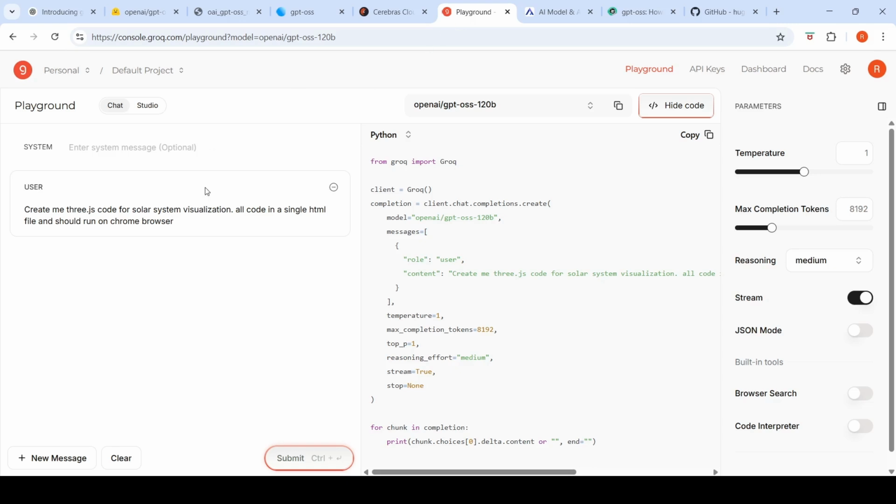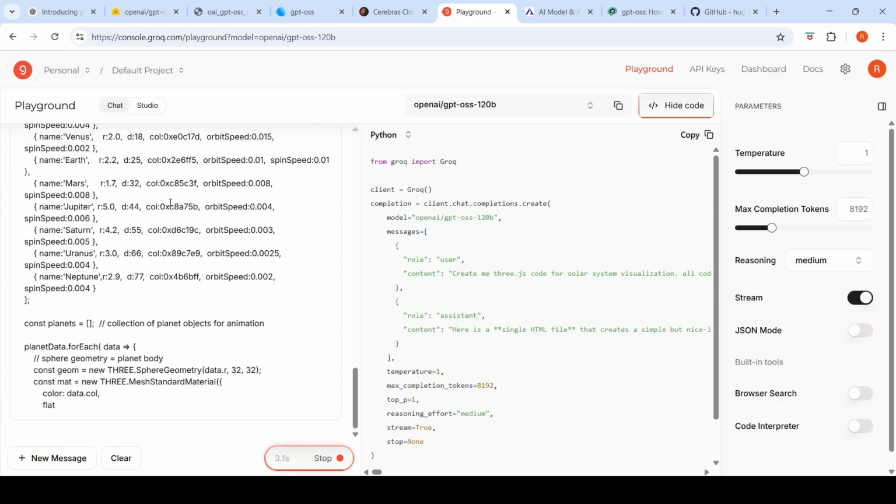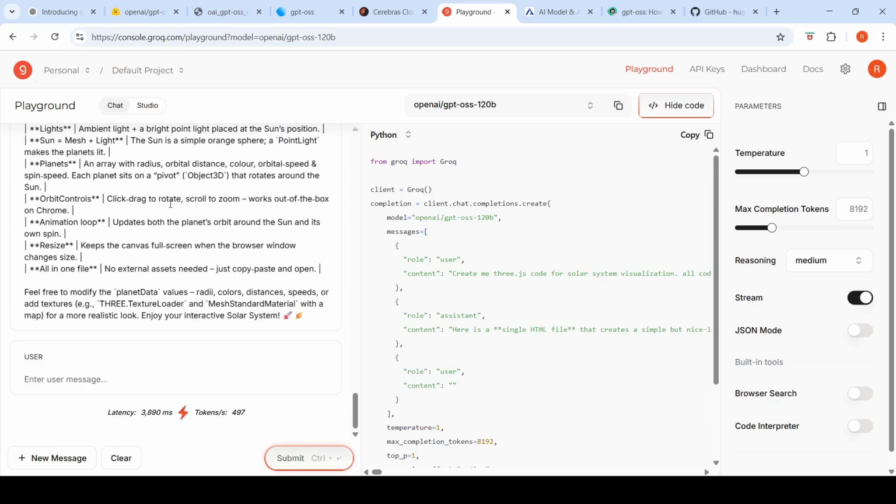For example, this is on Groq.com, right? This is the OpenAI GPT-oss 120 billion parameter model, which has active parameters of say 5 billion. So here I said create me a Three.js code for solar system visualization, all code in a single HTML file and should run on Chrome browser. Let's submit it. So this is how fast it is doing the code generation. We'll also download this code and test it.